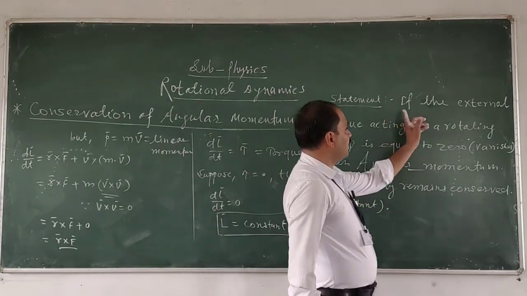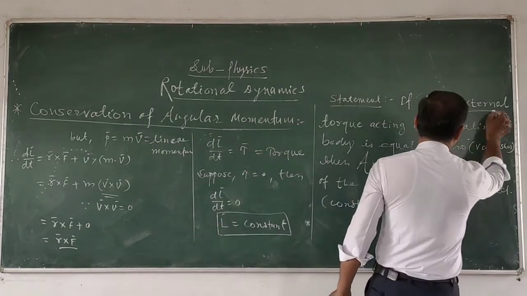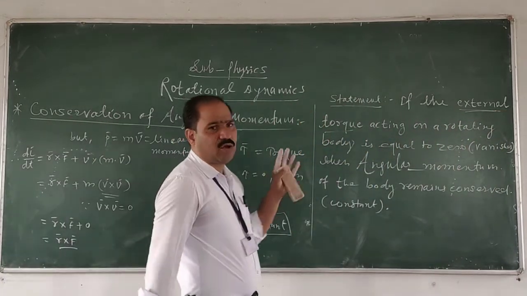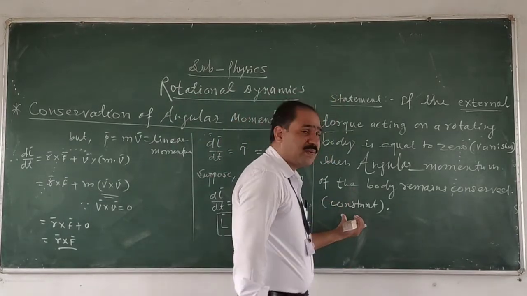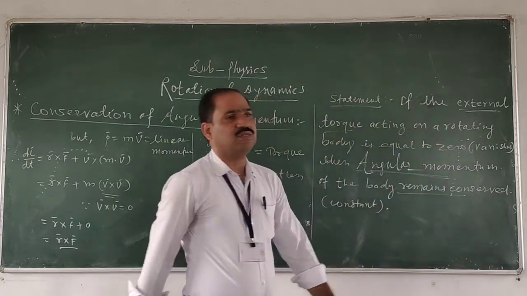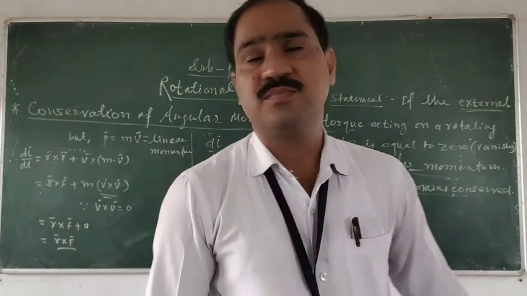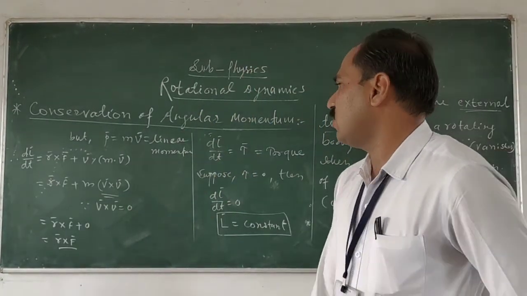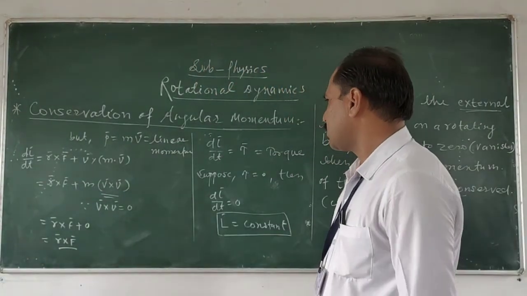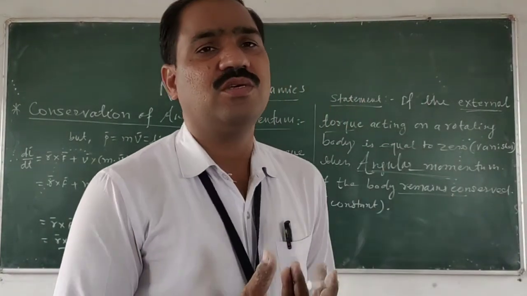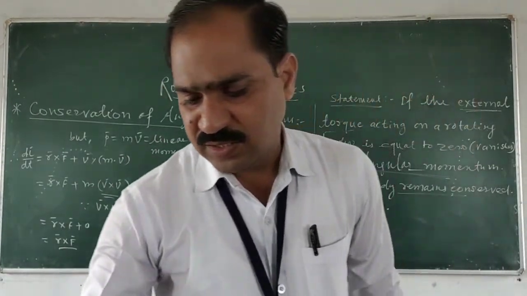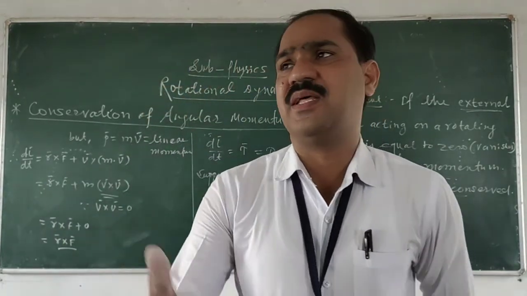क्या होगा यहाँ पे? If the external torque, मैंने क्या बोला? External torque acting on the body is equal to 0. When the external torque acting on the body is equal to 0, then which quantity remains constant? Then the angular momentum of the body remains constant. This is the principle of conservation of angular momentum. So here we have seen the little derivation for the conservation. अब इसके प्रॉब्लम्स में देखते हैं, एग्जांपल्स कौन से हैं इसके, जैसे कि अपन एंगुलर मोमेंटम के एग्जांपल देखते हैं.